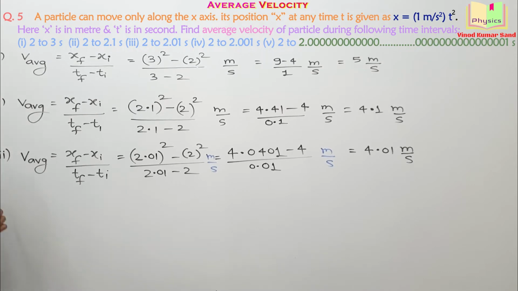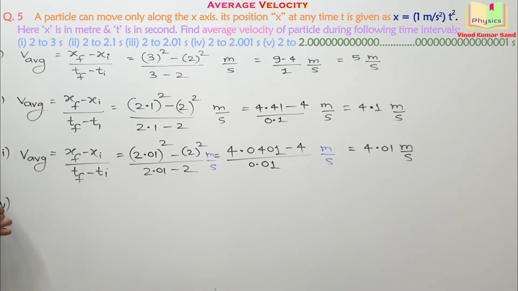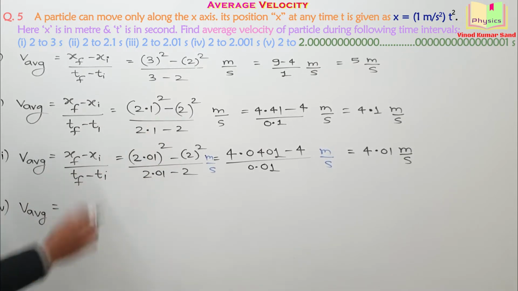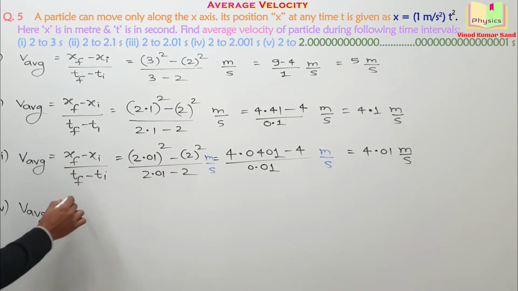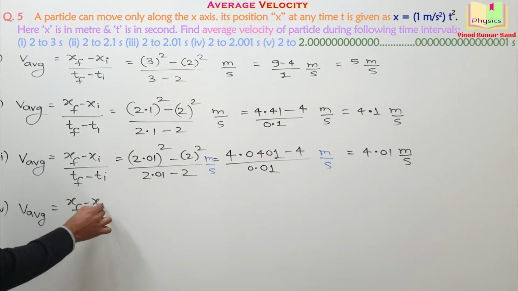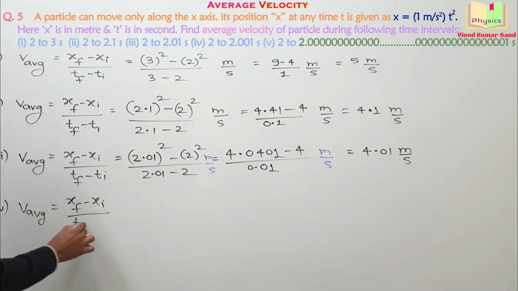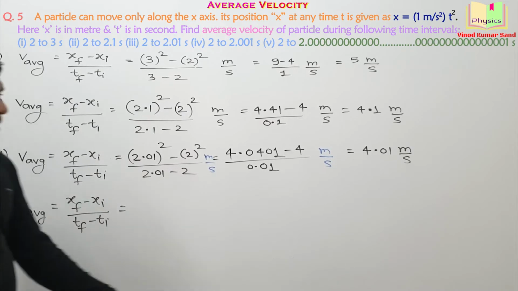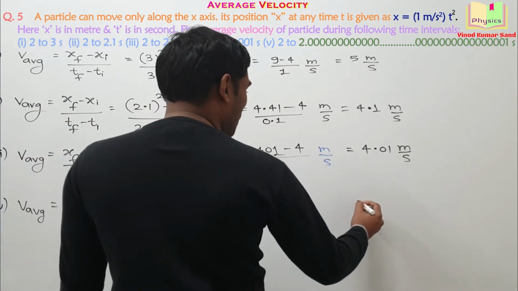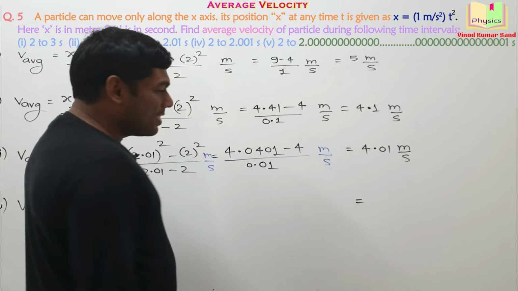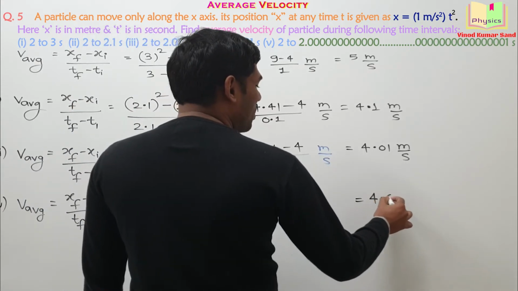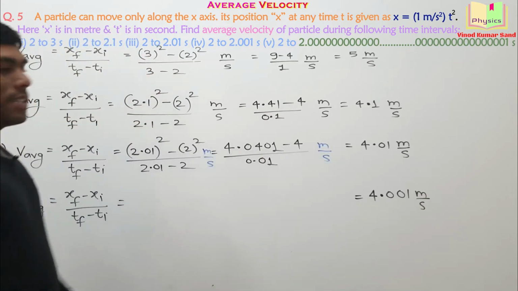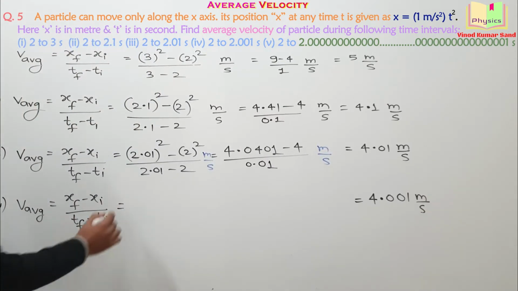Okay. Fourth part. Have patience, you'll understand why we are doing these calculations. x final minus x initial. Can you tell me the answer directly for the fourth part? Now, few brilliant students can directly obtain this answer. This answer will be 4.001 meter per second. How? Let's pay attention.